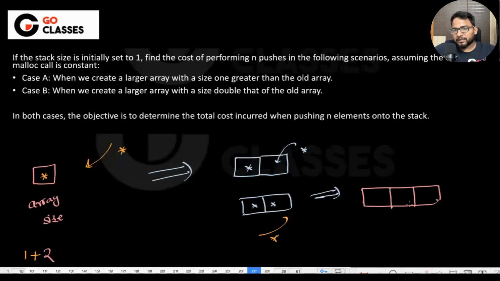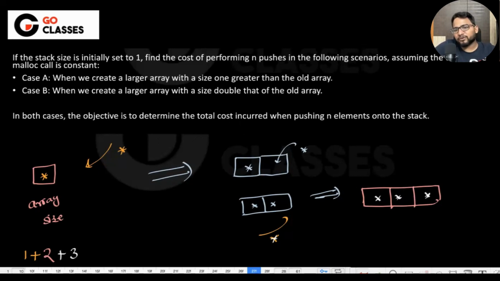Then you obviously need to copy these two and then push this. So you push these two and then you push this. It will require 3, right? Because 2 for this and 1 for this.